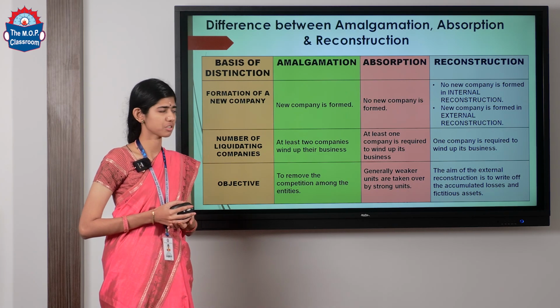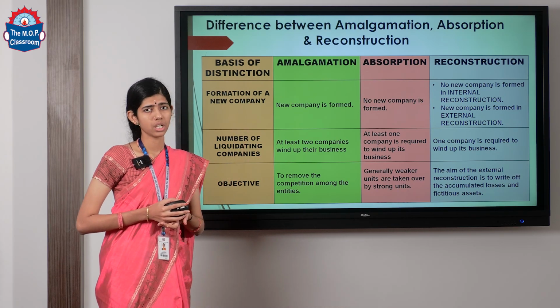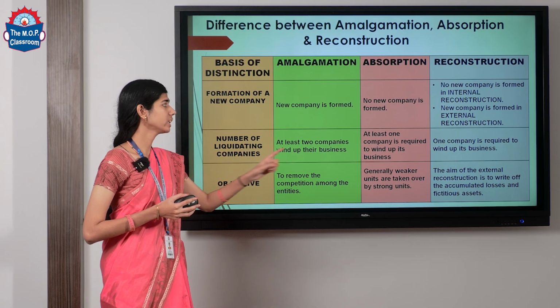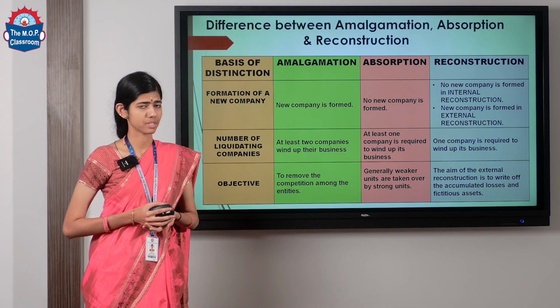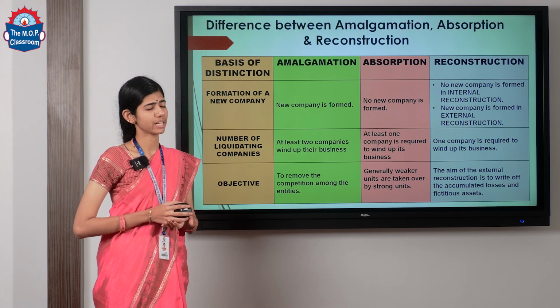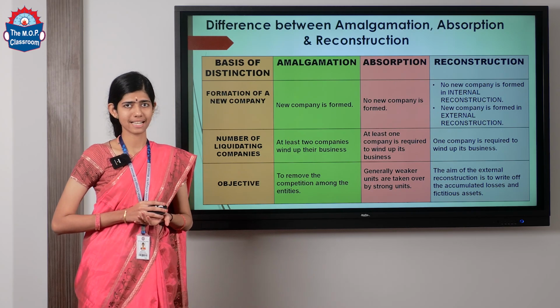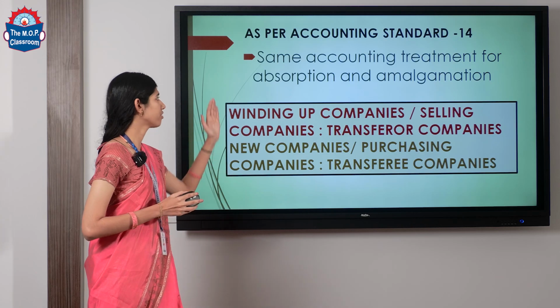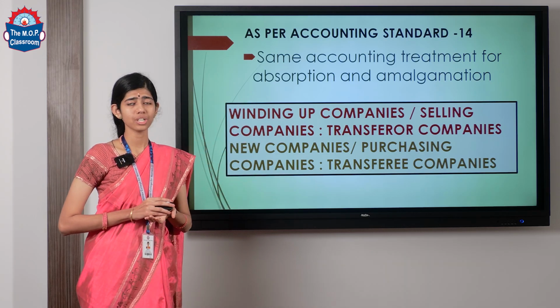Then, in the case of reconstruction, no new company is formed if it is going to be an internal reconstruction. A new company is formed if it is going to be external reconstruction. Now, one company is required to wind up its business. The aim of the external reconstruction is to write off the accumulated losses and fictitious assets. As per Accounting Standard 14, the treatment for absorption and amalgamation is the same.